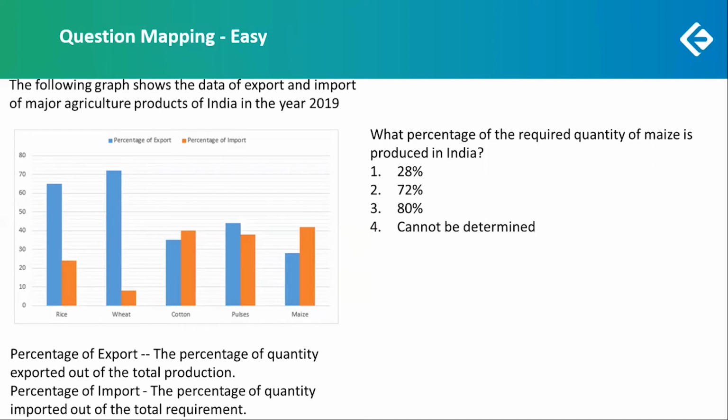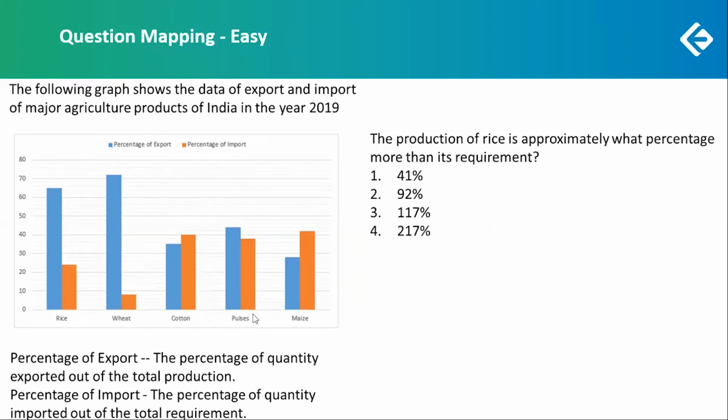Quite doable if you know basic concepts of percentage. The next question, also quite doable, was whether the production of rice was approximately more than its requirement. So the percentage-more concept is quite doable if you are thorough with percentage. That's why it was marked as easy.